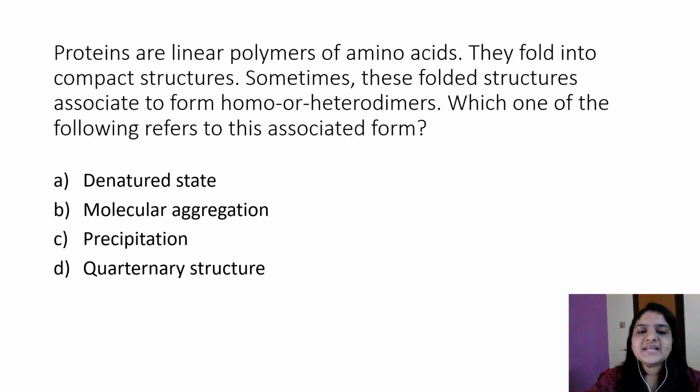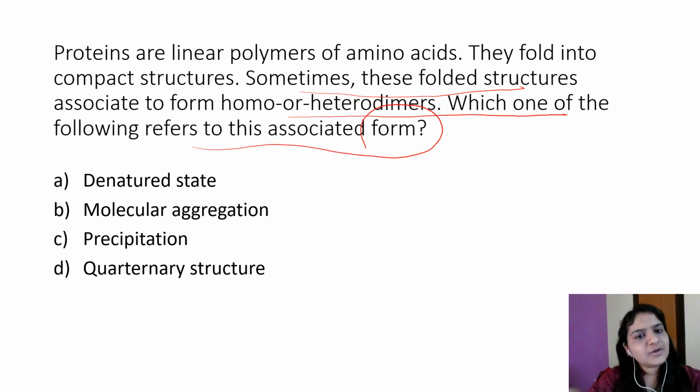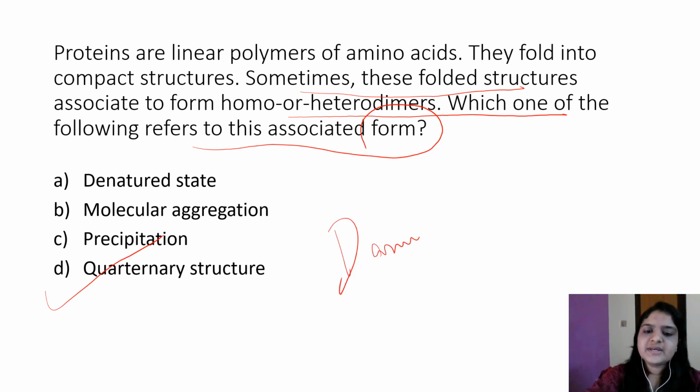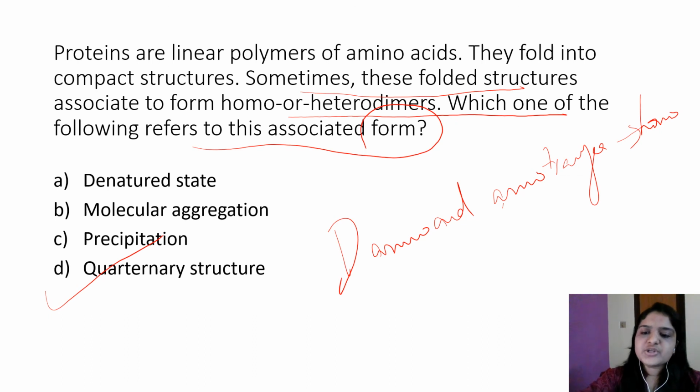Next question: proteins are linear polymers of amino acids. They fold into compact structures. Sometimes these folded structures associate to form homo or heterodimers. Which of the following refers to this associated form? It is quaternary structure. Quaternary structure has homodimers, meaning two copies of the same polypeptide chain, and heterodimers, meaning two different polypeptide chains. An example of a homodimer is D-amino acid aminotransferase.